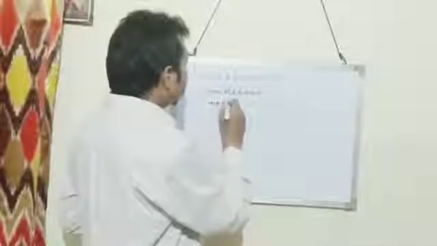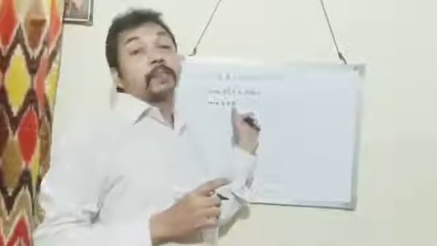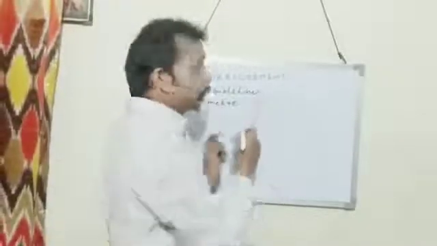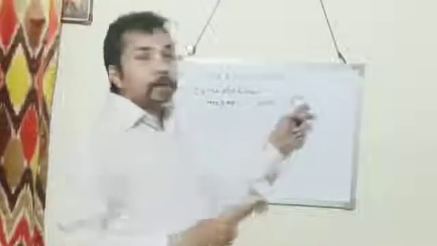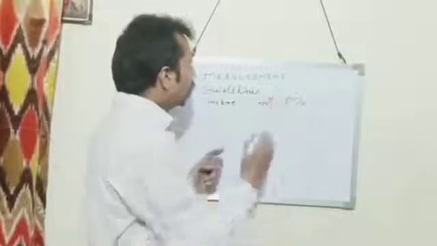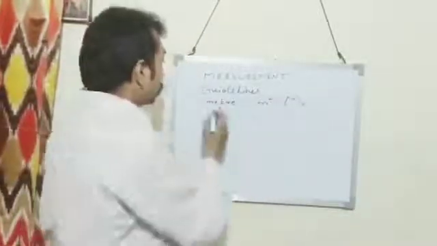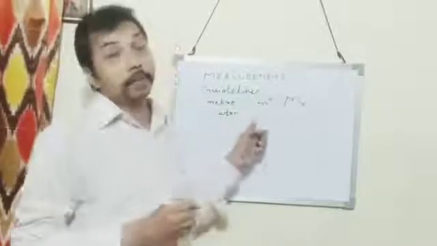Meter is not the name of a person. When we express such a unit in short form, we use a small letter. If we write a capital M, then it is wrong. Some of the units are the name of a person, for example, Newton.